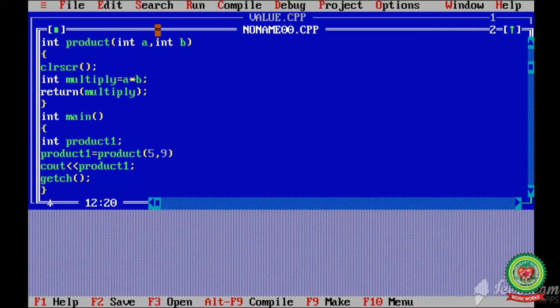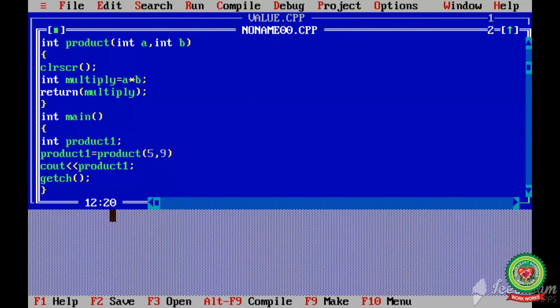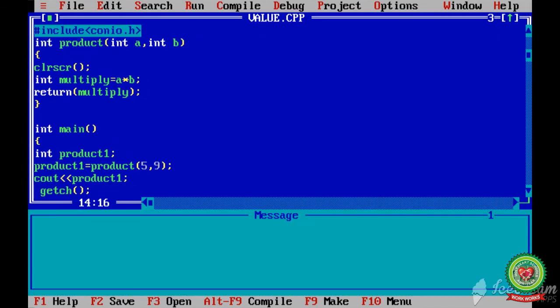It will go over here, do the calculation and return the answer of multiply to product, and the answer of product will be copied over here and passed to the variable product1, and with the help of cout we get the result of product1. Now we will run our program.